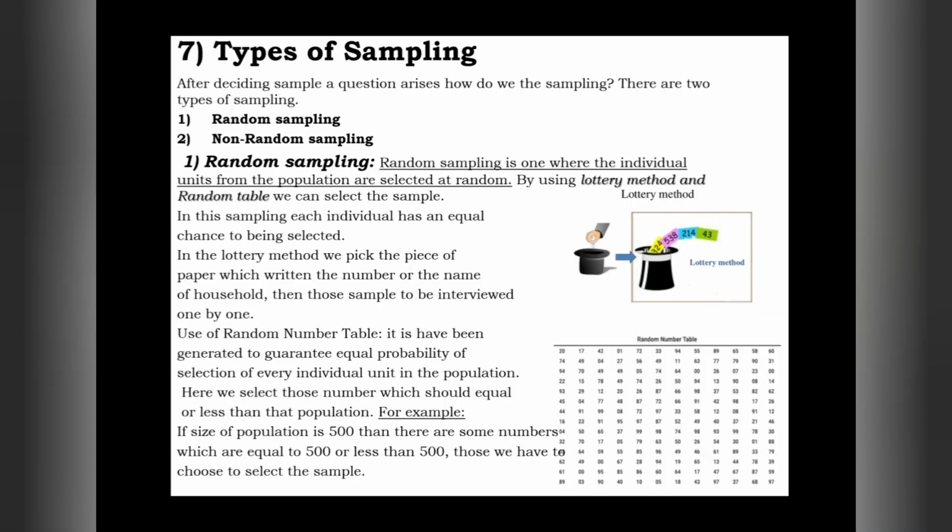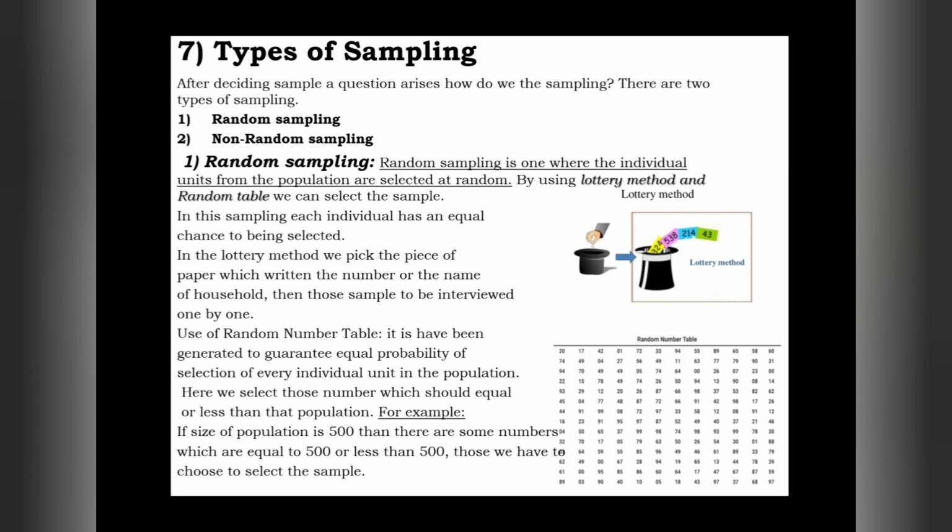Thereafter I spoke about types of sampling. When we decide to do a sample survey, the next step is to choose the individuals or samples. For example, if the population has 300 households, which households do we choose as our sample? There are two kinds of methods in statistics: random sampling and non-random sampling.